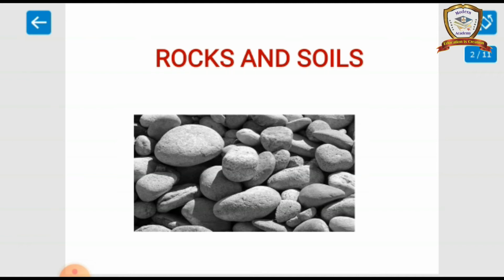Then the rock cycle. In the rock cycle, igneous rock is converted into sedimentary rock, sedimentary rock is converted into metamorphic rock, and metamorphic rock is converted into sedimentary rock or igneous rock. This is the rock cycle. Rocks are used for various purposes like building, cement, writing, chalk, fire, curbstone, ornament, roofing material and decorative material. These are the things we learned in the last class.